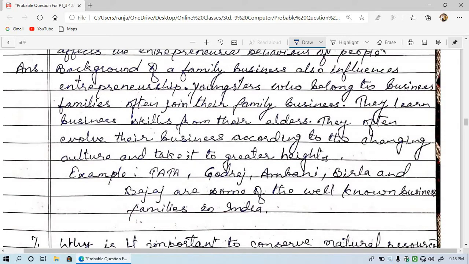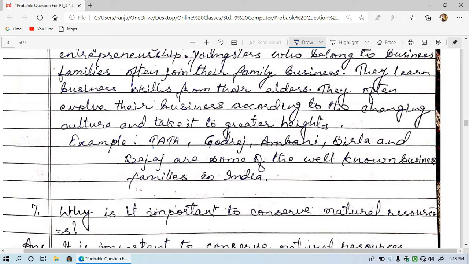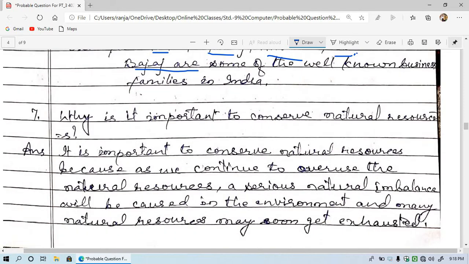Since one learns all the things from the elders by seeing the things exactly, by going around the business, he or she who belongs to a business background family is able to manage business in a better manner. Examples of such families are Tata, then Godrej, Ambani, Birla, Bajaj. These are the well-known business families of India.